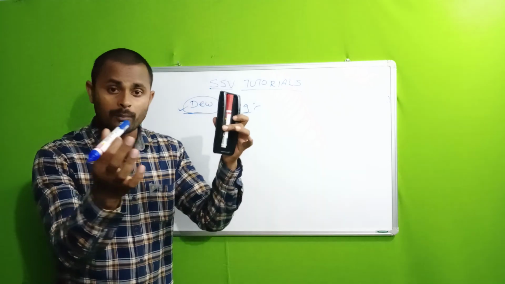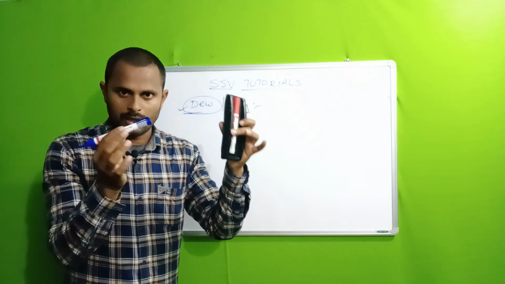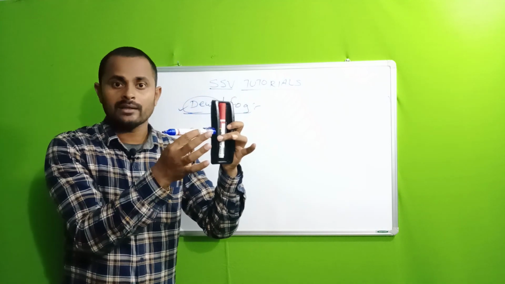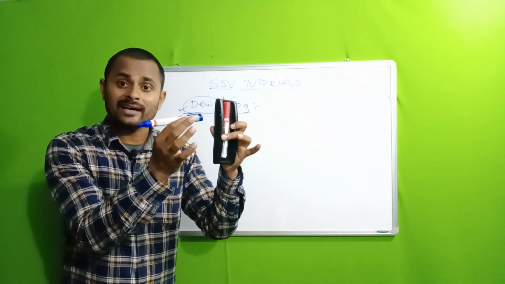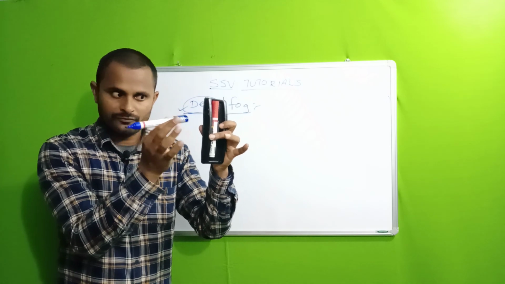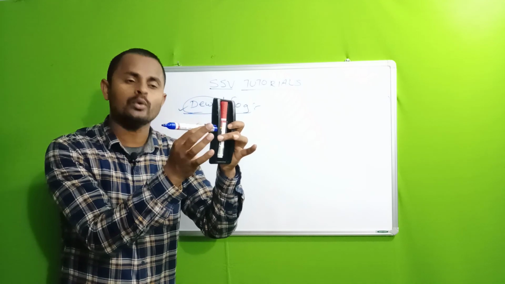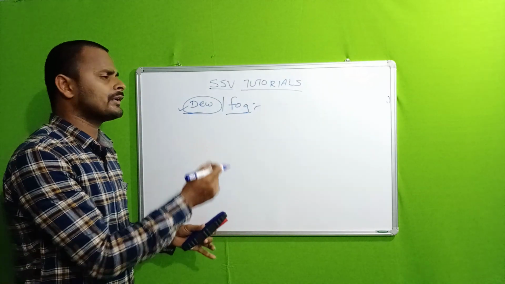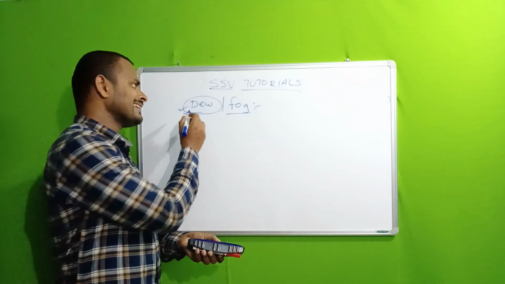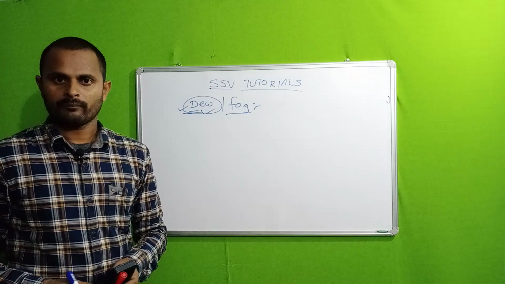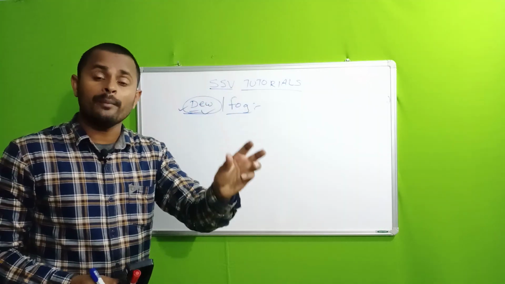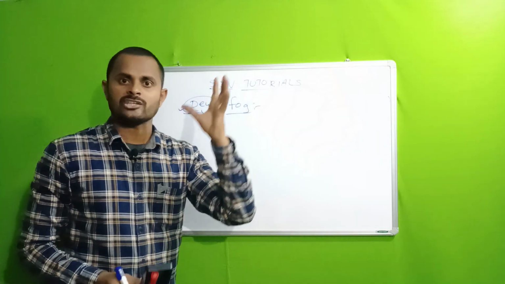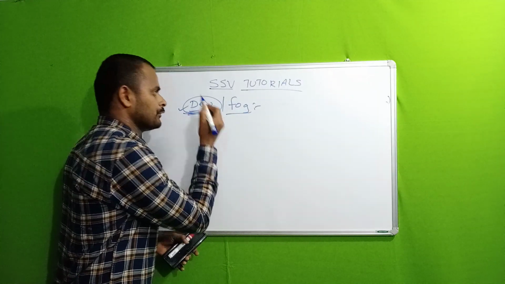When the water vapor moving around touches the object, it transfers energy from the water vapor molecules to the object. Simply, the water vapor converts into water droplets. That is called dew. The formation of water droplets on the surface of a substance is called dew.